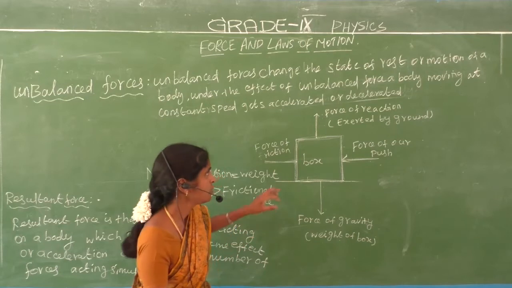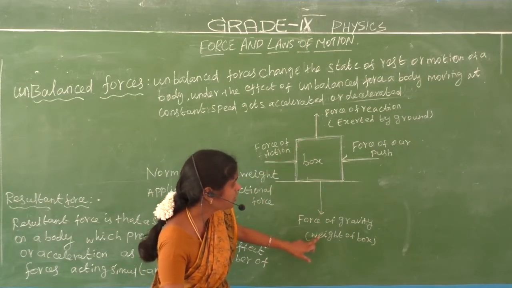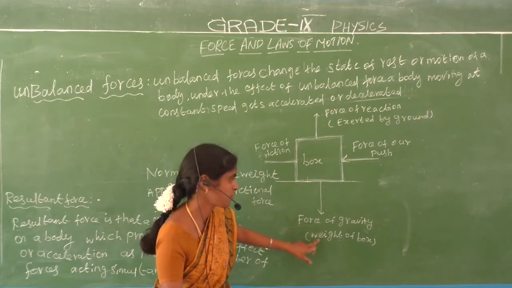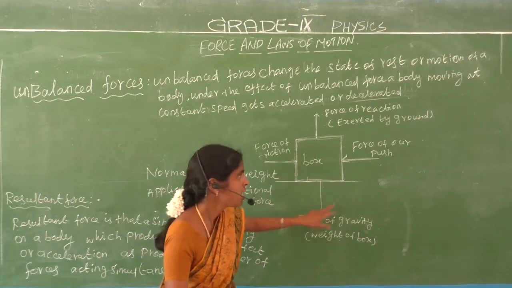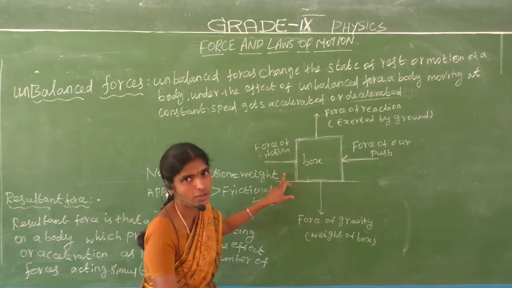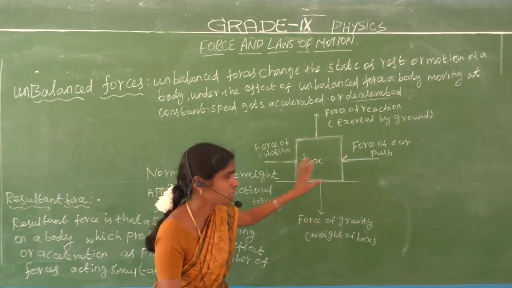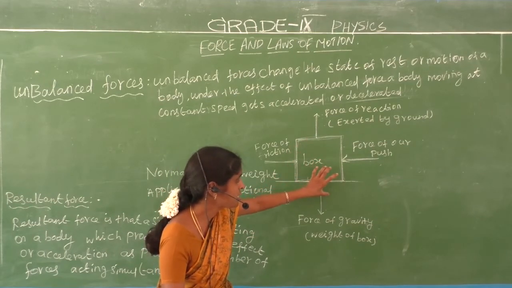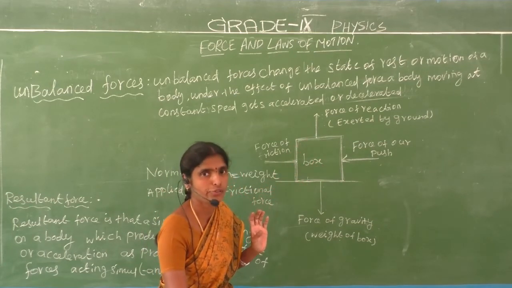Do you understand? Normal force equal to weight, that is the force of gravity. Normal force equal to weight, applied force equal to frictional force. This object contains balanced forces.